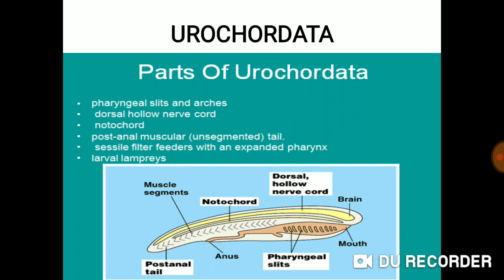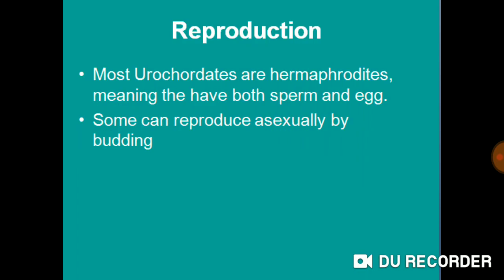One of the unique features of urochordates is they are sessile filter feeders with an expanded pharynx. When it comes to reproduction of urochordates, most urochordates are hermaphrodites, which means they have both sperm and egg. Some can reproduce asexually by means of budding also.